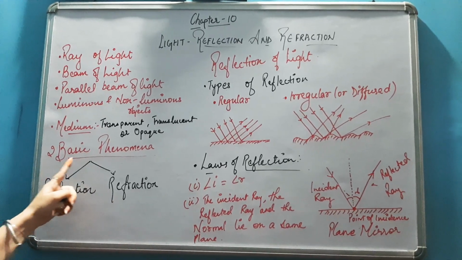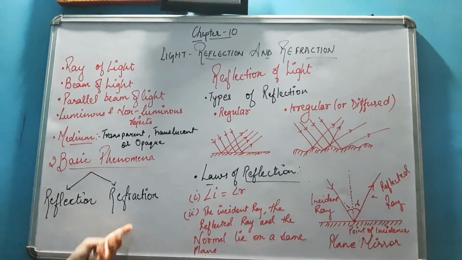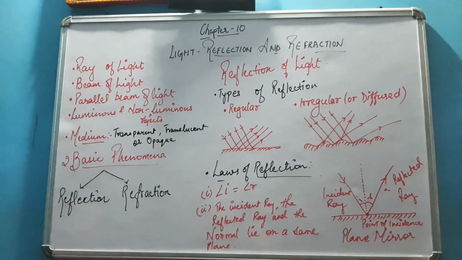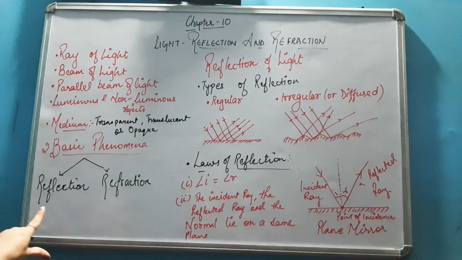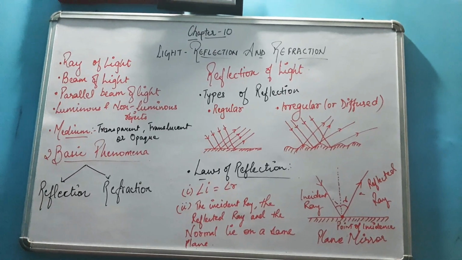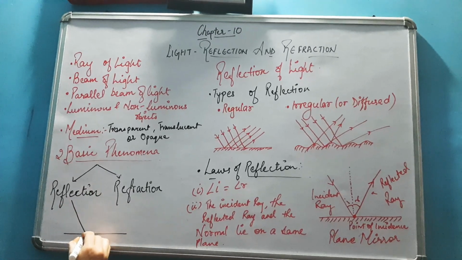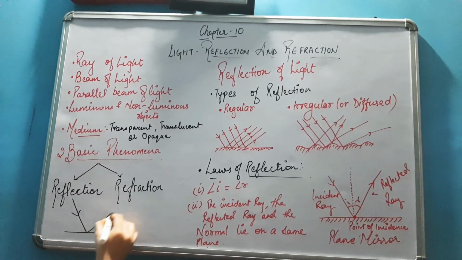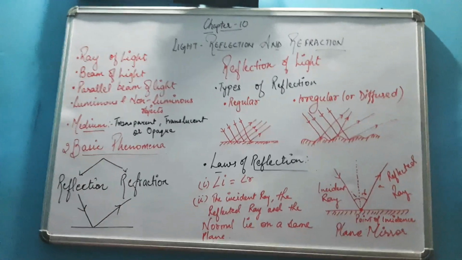So there are two basic phenomena based on light, that is reflection and refraction. You are quite familiar with these two also, but this time we are going to study the advanced topic here. So what is reflection of light? Reflection of light means when a light ray falls on any surface, it will reflect back. When a light ray falls on any surface, it will reflect back in the same medium, that is reflection of light.